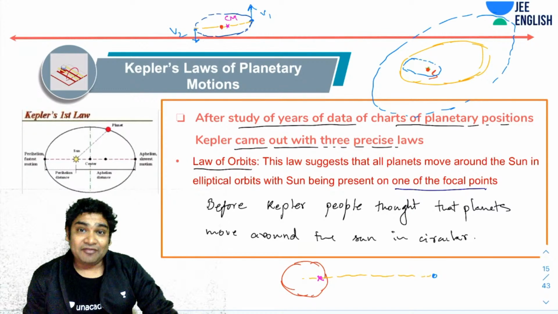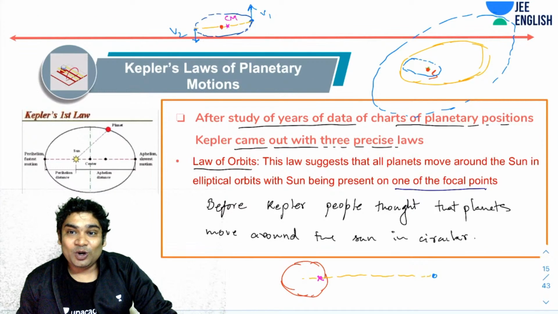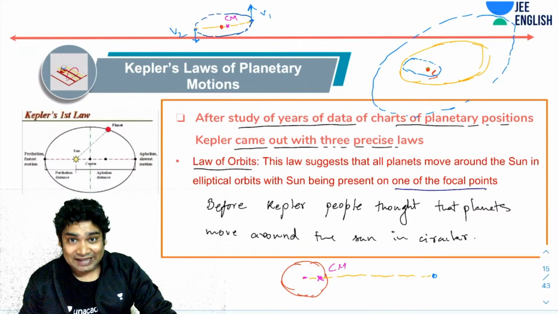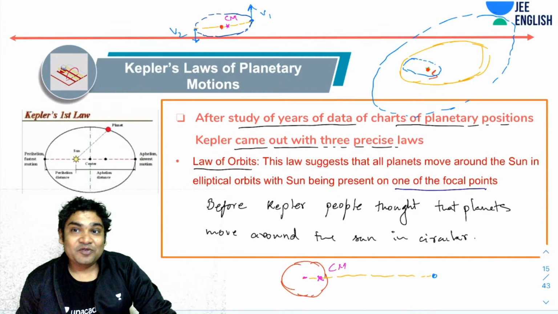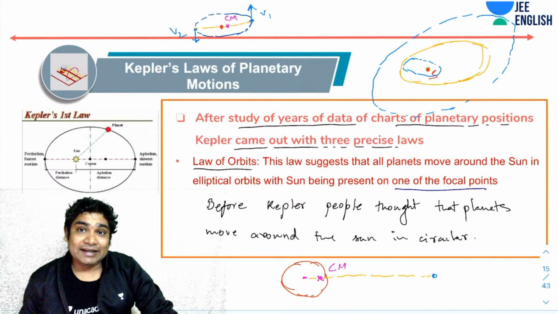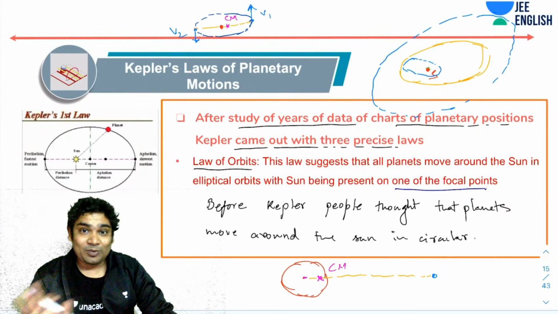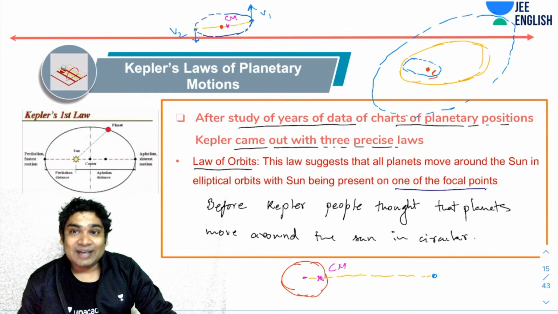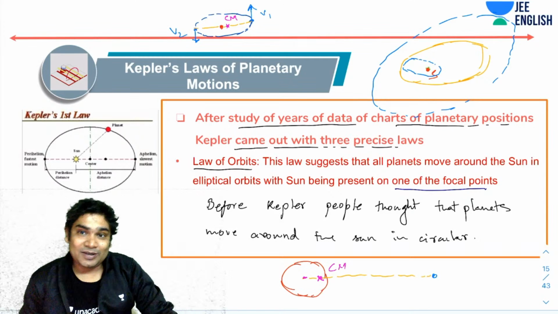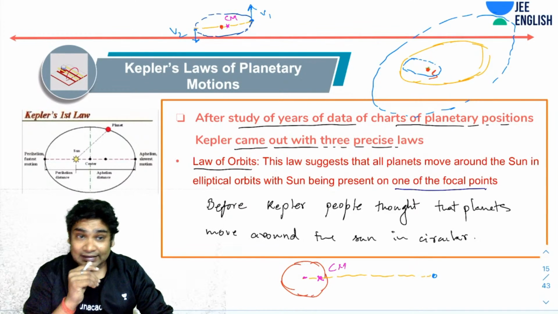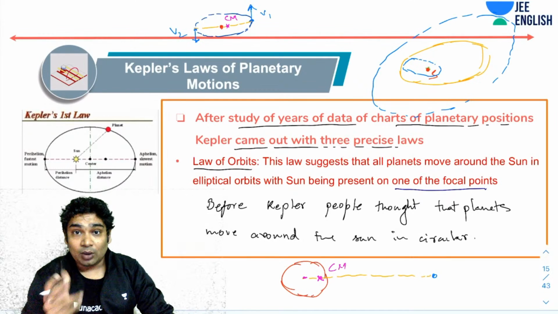That is why we don't notice that the Earth and the Sun are both revolving around the common CM. But that is actually what happens. We will talk about that a bit later, but it's worth mentioning here. This was not told by Kepler, by the way. This is something I'm telling you extra. Kepler just talked about the elliptical orbits, but I still wanted to tell you that the Sun and the Earth both revolve around a common center of mass.